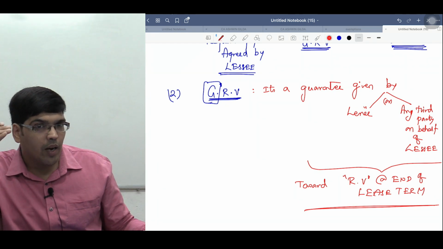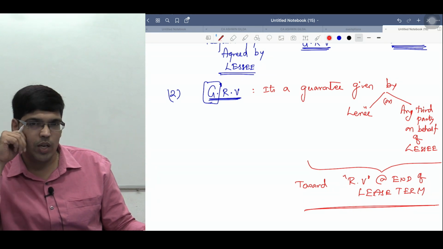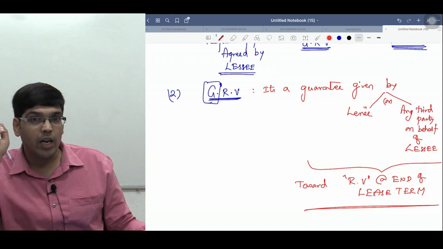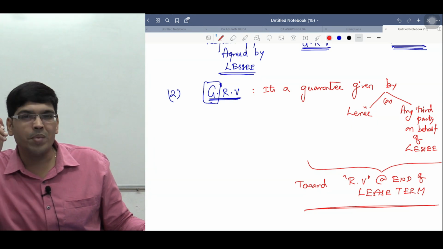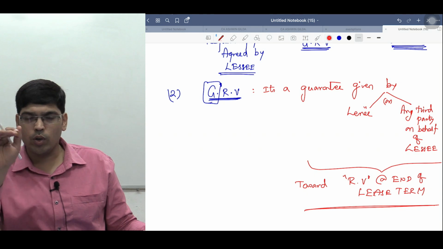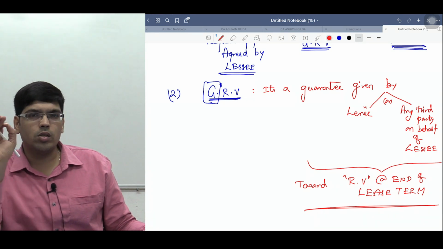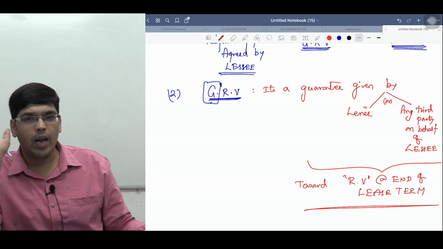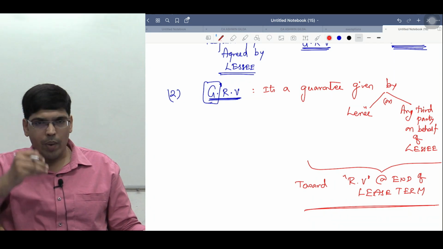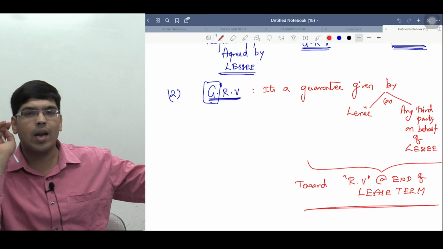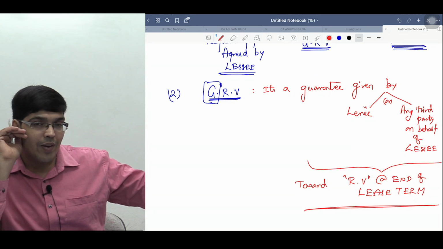So if I take that guarantee from you, you will use my asset carefully. Because if I don't take that guarantee from you, you will make rough use of my asset. To avoid rough use of the asset, I take a guarantee from you that at the end of lease term, I should get a minimum of how much, sir? 10 lakhs. Suppose after 4 years, the asset comes back to me, I sell the asset to an outsider for say 8 lakhs only. But what is the guarantee given? 10 lakhs.